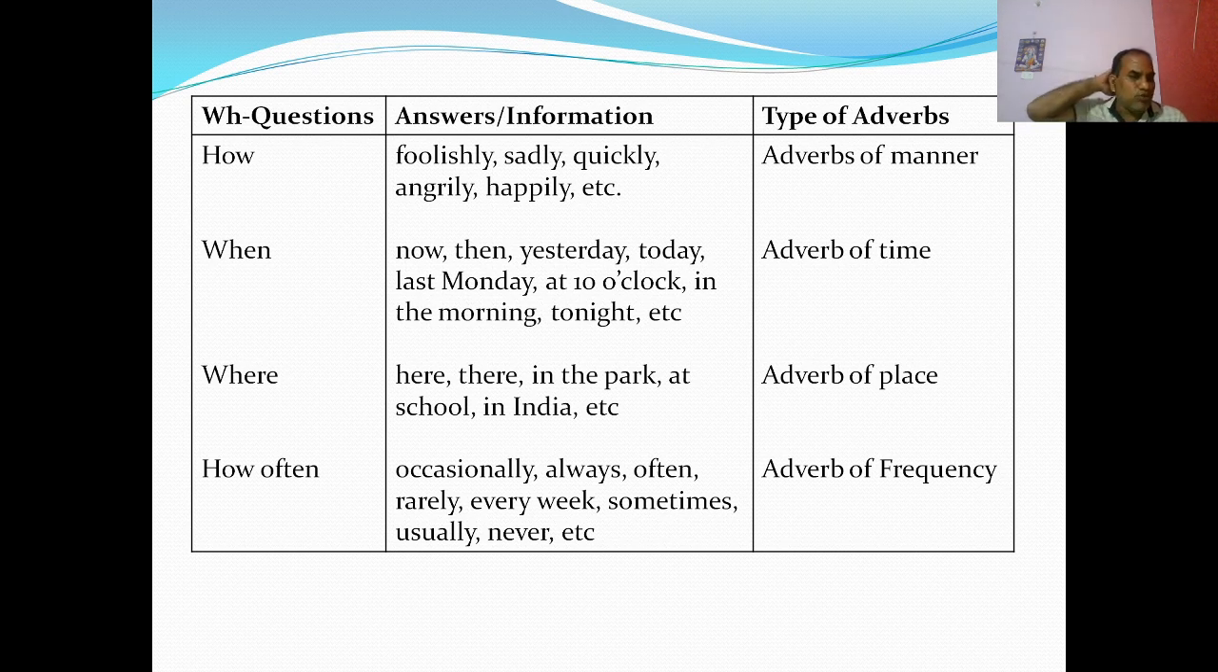When we ask where to the verb, the answer may come: here, there, in the park, at school, in India, etc. And these are the adverbs of place. We can ask the verb the question how often. The answer may come: occasionally, always, often, rarely, every week, sometimes, usually, never, etc. These are the adverbs of frequency. So usually we have four types of adverbs: adverbs of manner, adverbs of time, adverbs of place, adverbs of frequency.